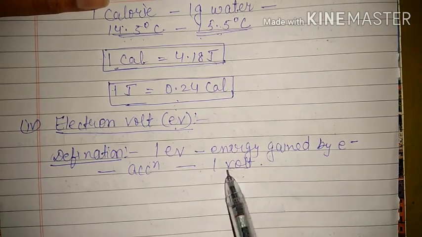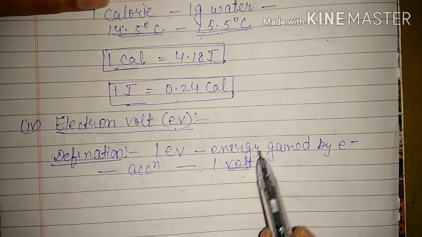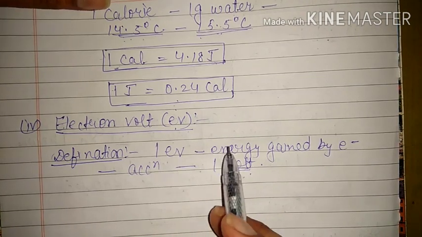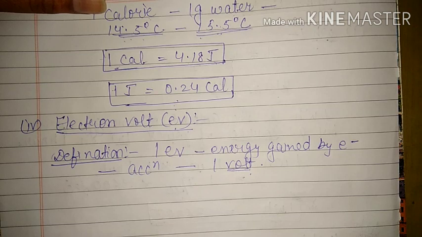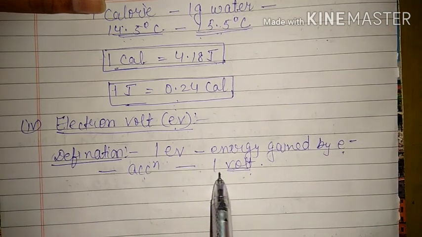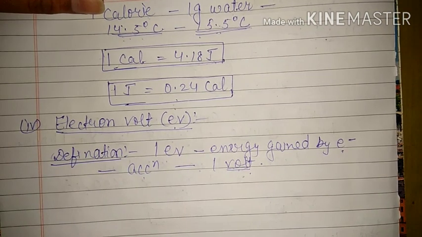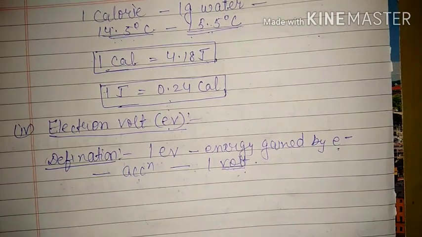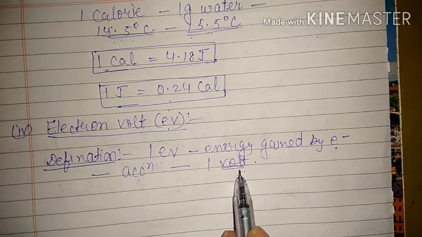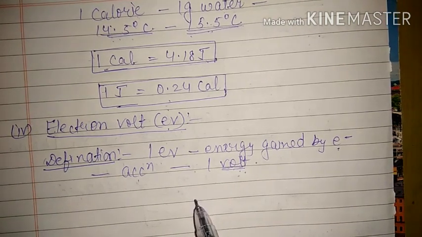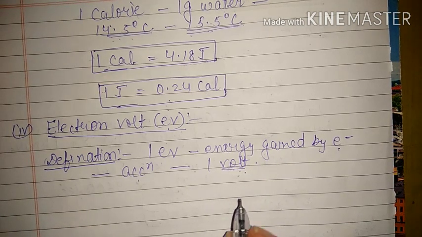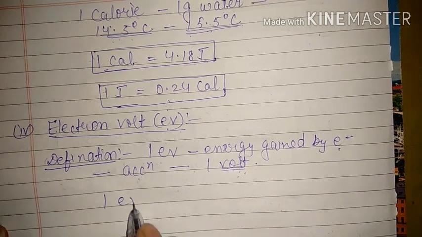That means you know what is this volt. This is potential, actually potential difference. That means 1 electron volt is the amount of energy gained by an electron if it is accelerated by a potential of 1 volt. So this is the definition, and obviously then we will have to find out the numerical value, and that is 1 electron volt.